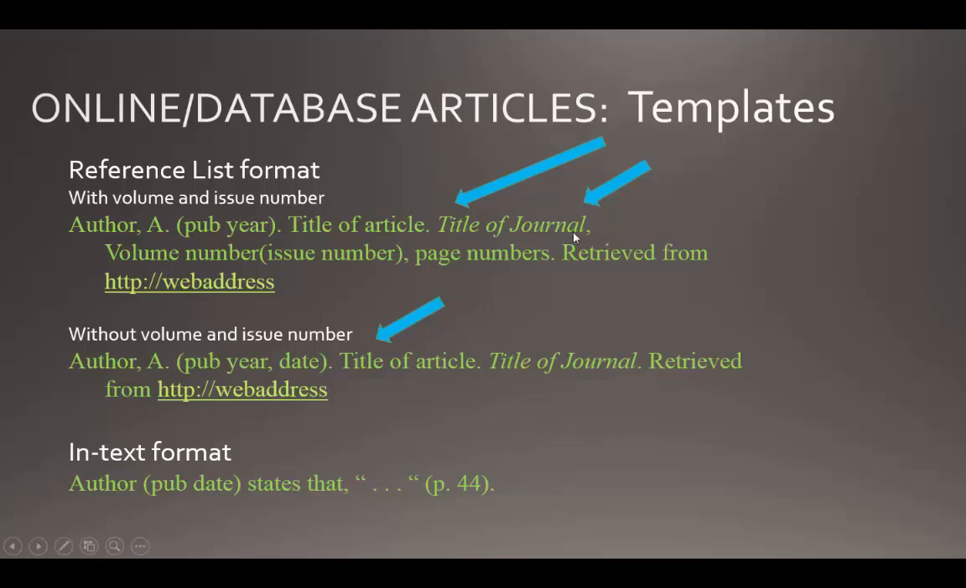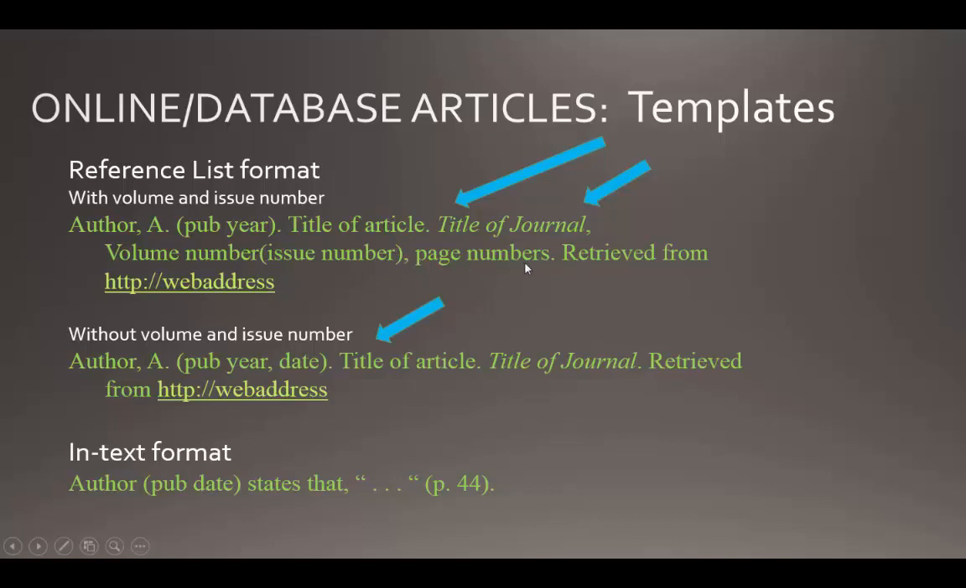Now next comes the title of the journal. The title of the journal is capitalized and is italicized. So remember to italicize the title of the journal and capitalize all important words. After that, you see that there's a comma and then the volume number and issue number. And the issue number is in parentheses and there's no space between the two. So volume number, no space, issue number in parentheses.